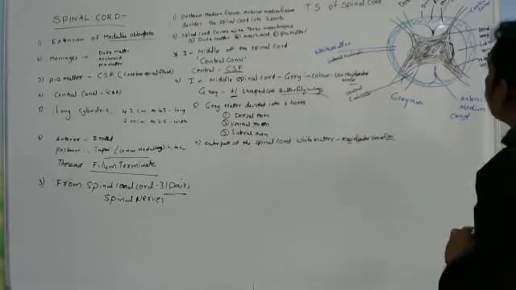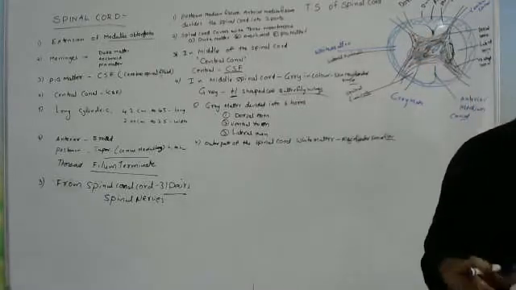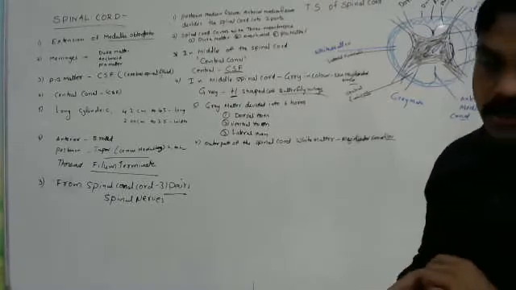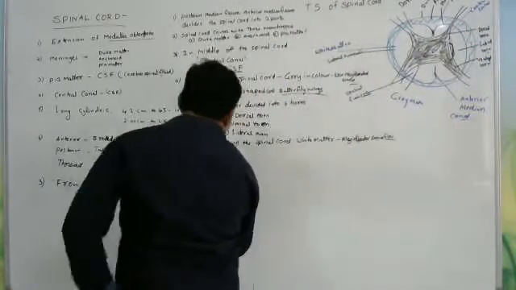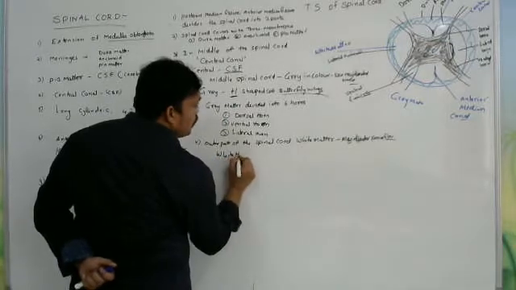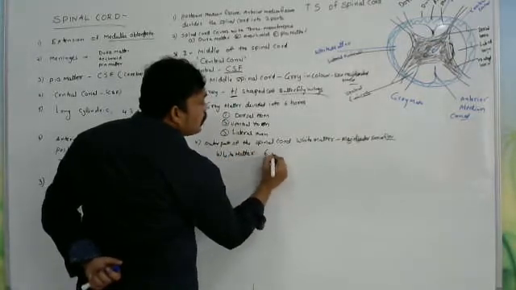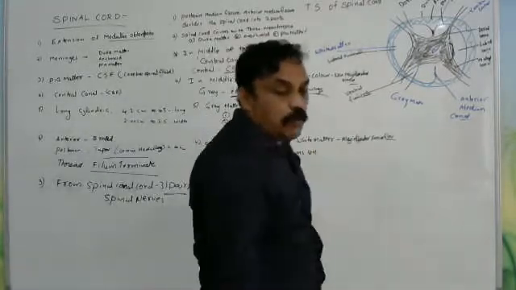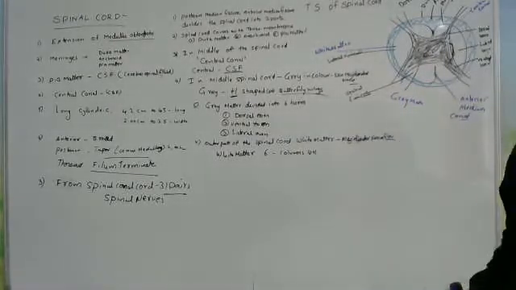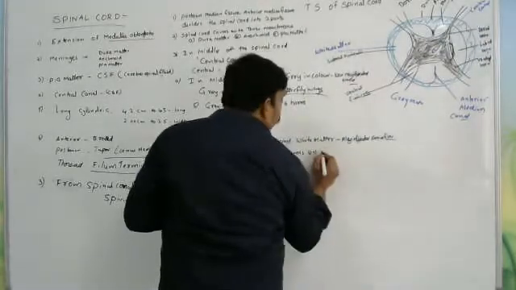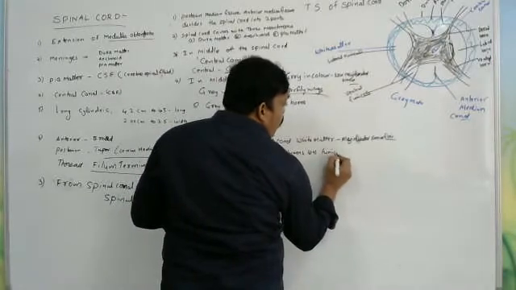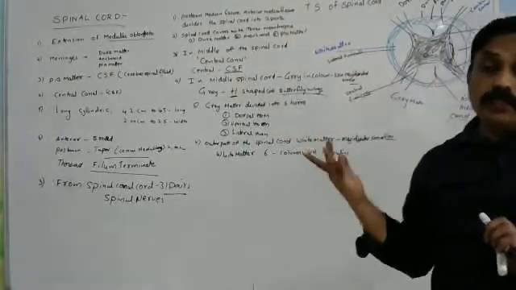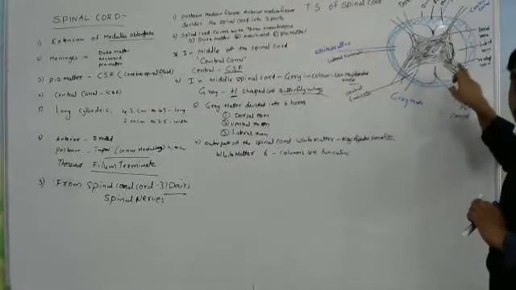So this white matter is also divided into six parts, six columns. And what is the other name of columns? We can call them funiculi. Okay, remember, the gray matter is divided into six horns: dorsal, ventral, lateral.